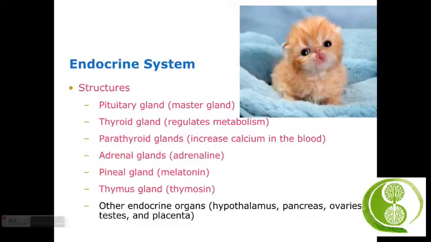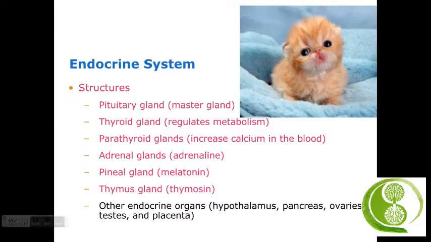Okay, welcome back. Now we're going to discuss the endocrine system. The endocrine system is a regulating control system of the body. It is made up of several ductless glands and some organs that are involved in other systems. The endocrine system hormones are secreted directly into the blood and circulate through the body. The hormones have specific effects on their target tissues to keep the metabolic and developmental processes of the body functioning normally. They work both antagonistically and cooperatively to maintain homeostasis.